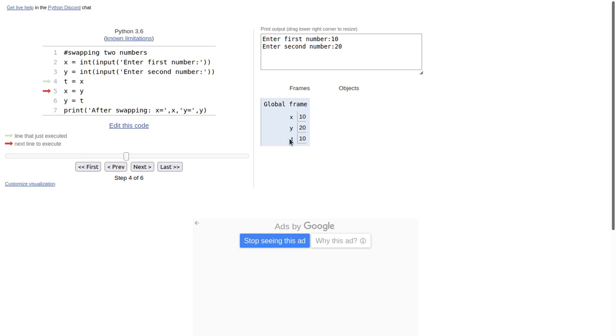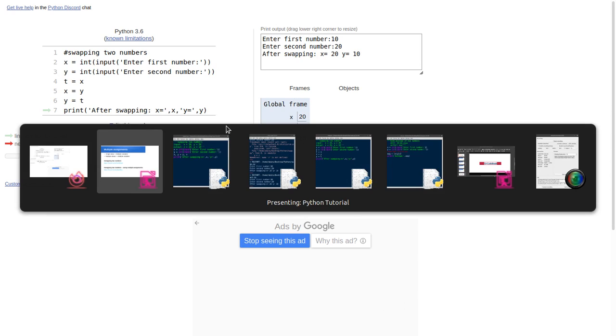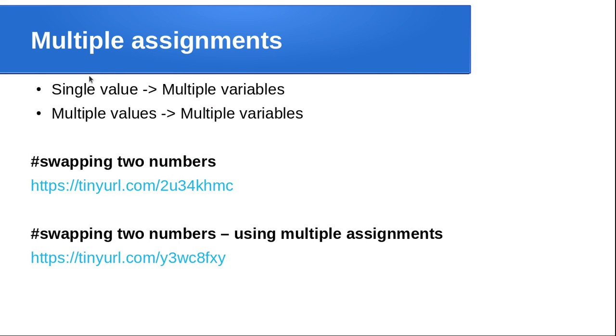So click next button. You can see the changes here. t is equal to 10 updated, and again click next button. Now x is updated, so x is equal to 20, and again press next button. y is equal to 10. So finally when you click next, you will see the output in output screen. After swapping, x is equal to 20, y is equal to 10. Okay, so this is the first one, swapping two numbers without multiple assignments, and second one using multiple assignments.